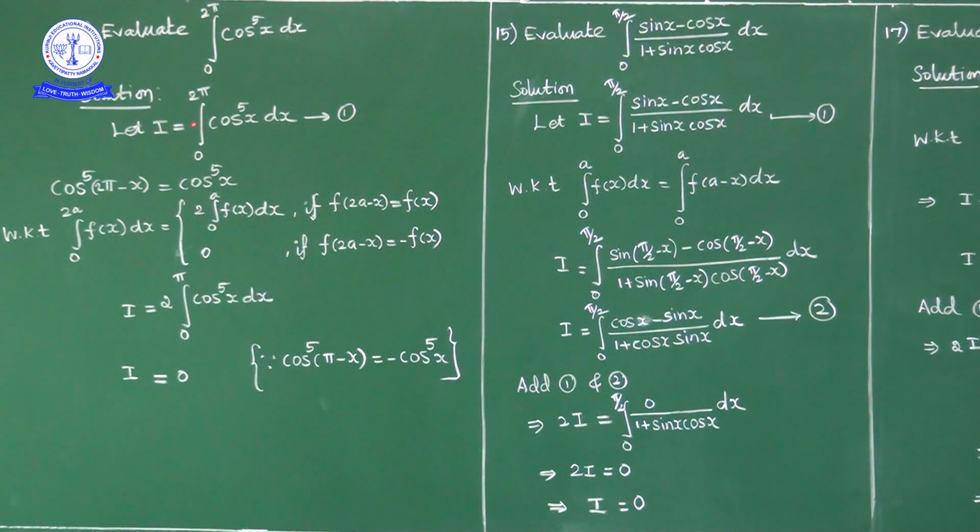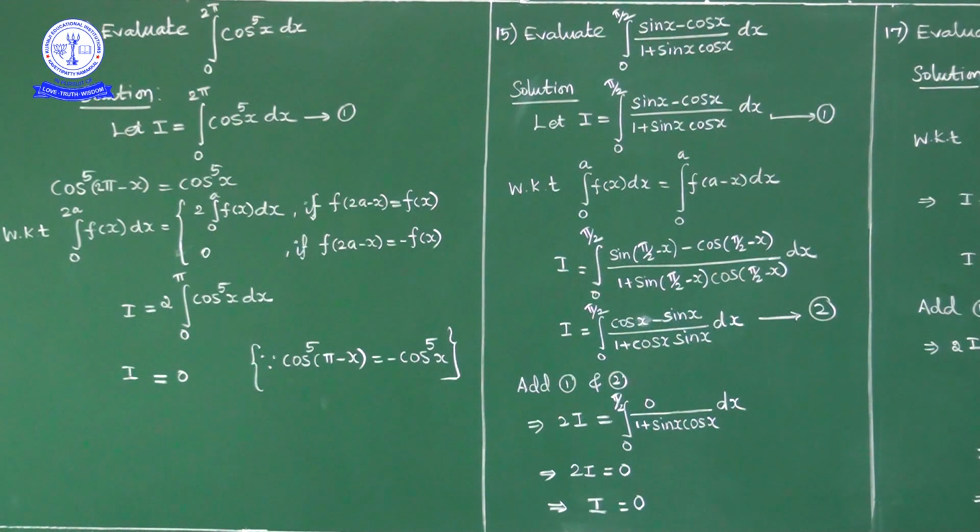Now if you consider this as 2a, 2a is equal to 2 pi, no? f of 2a minus x means f of 2 pi minus x. f of x is how much here? Cos power 5x. Now f of 2 pi minus x is nothing but cos power 5 of 2 pi minus x, cos of 2 pi minus x whole power 5.